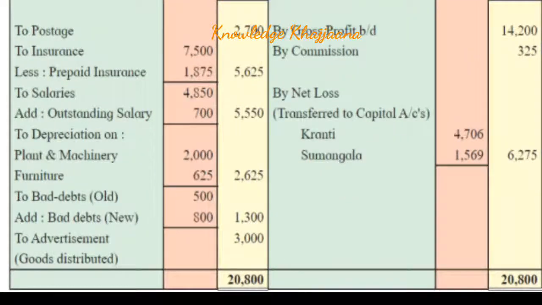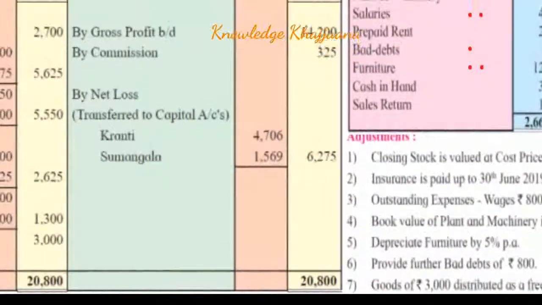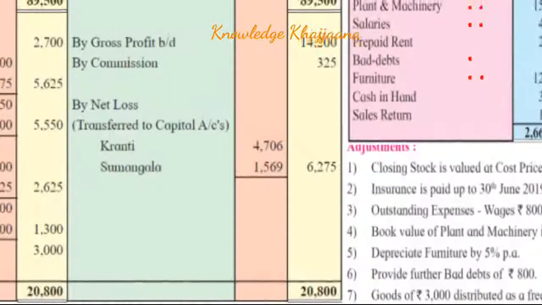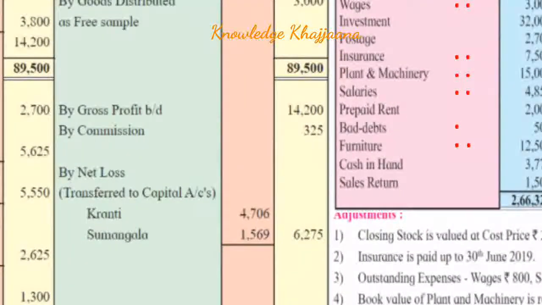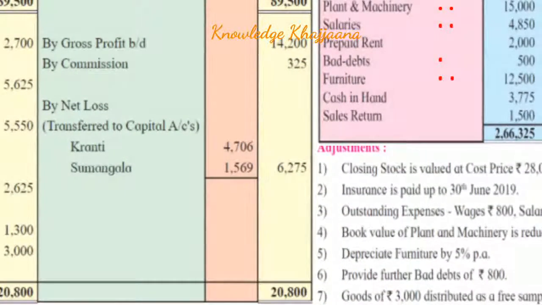It becomes rupees 20,800, and the same total we have to write to the profit and loss account credit side, that is 20,800. And if we do the total of amounts given on the profit and loss account credit side, it becomes 14,525. Now we have to deduct 14,525 from the total of the profit and loss account, that is 20,800. We will come to the amount of loss. Okay, and what is the amount of loss? It is rupees 6,275. Okay, so we are coming across the net loss in this case for these partners Kranti and Sumangala.